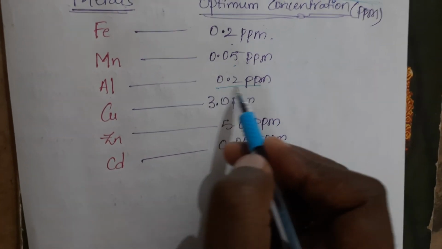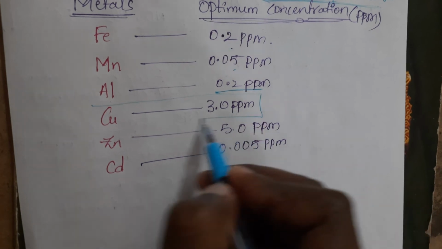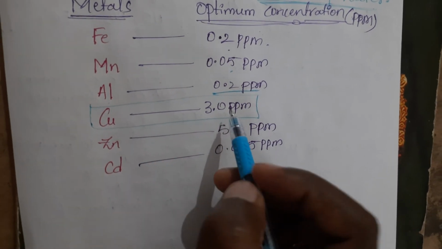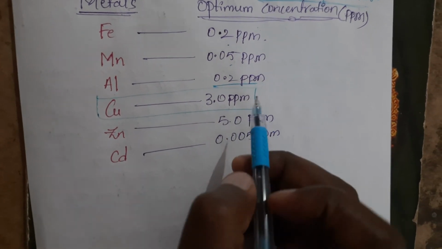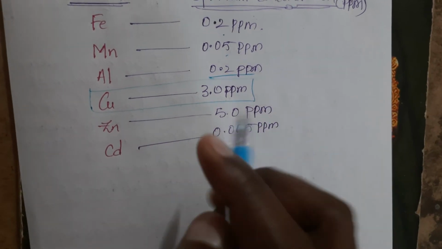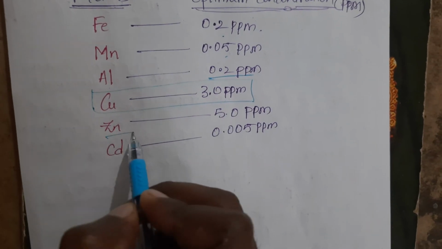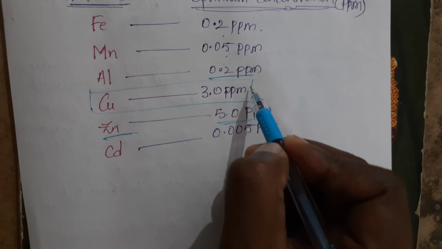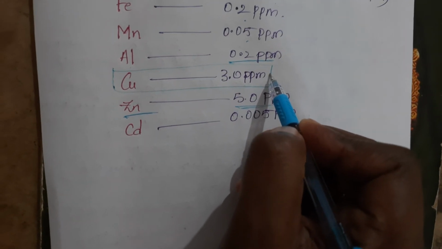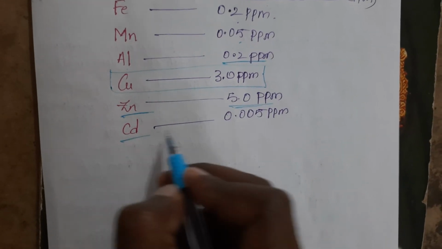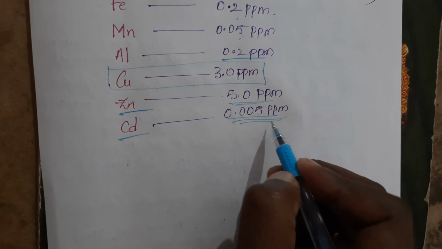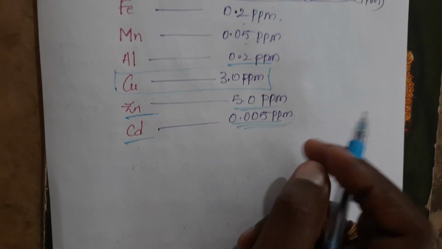Aluminium will be 0.2 ppm. Copper 3 ppm, it should not be more than 3 ppm. Zinc will be 5 ppm. Cadmium, its permissible level will be how much? 0.005 ppm.